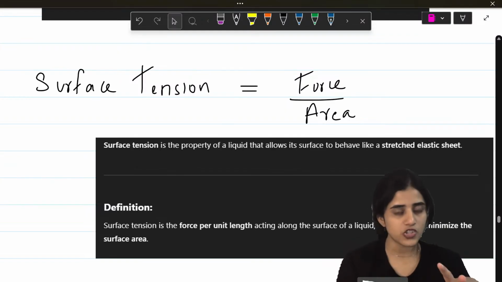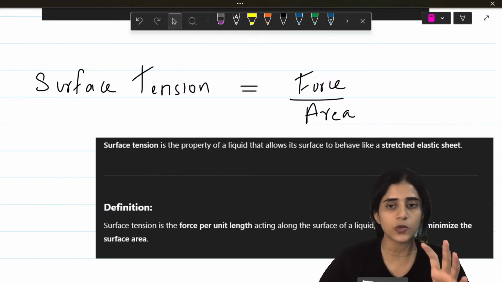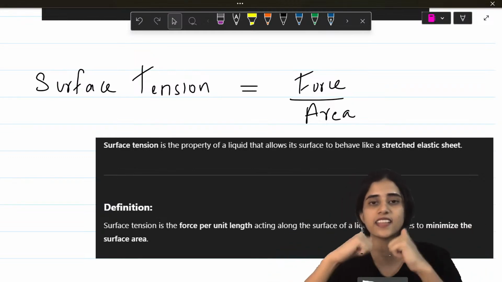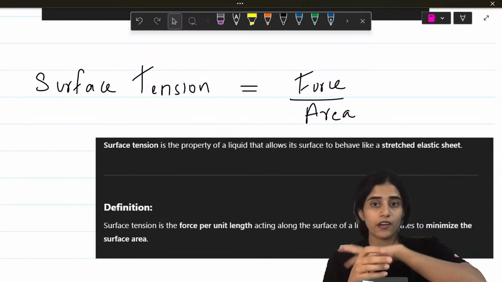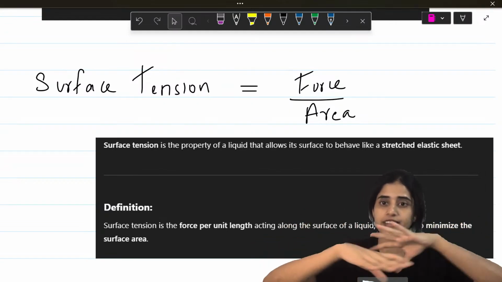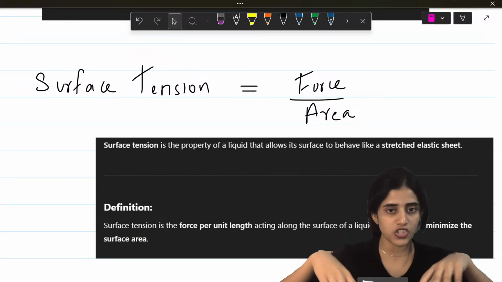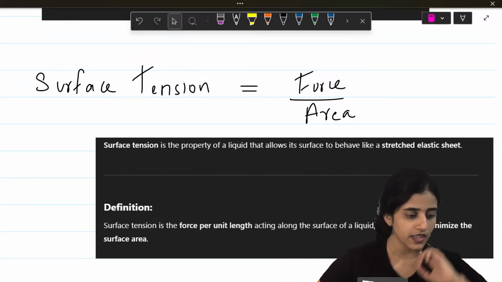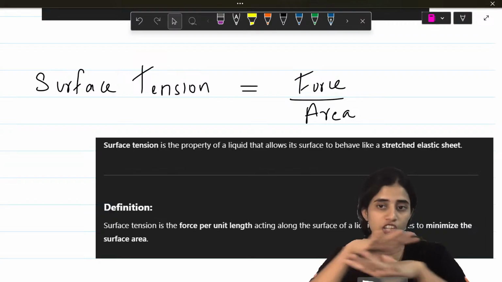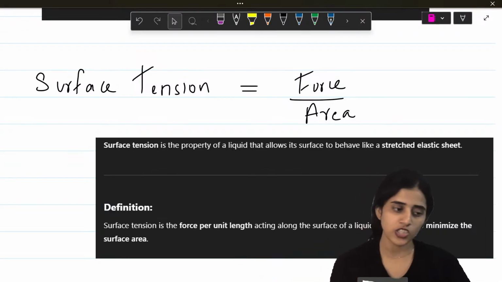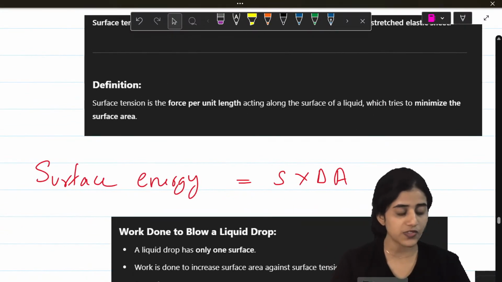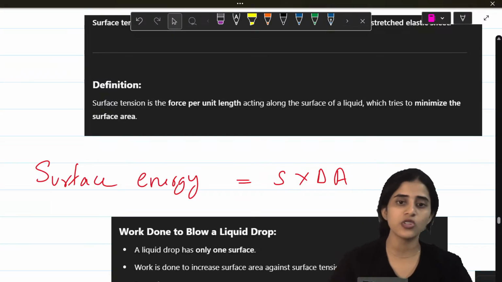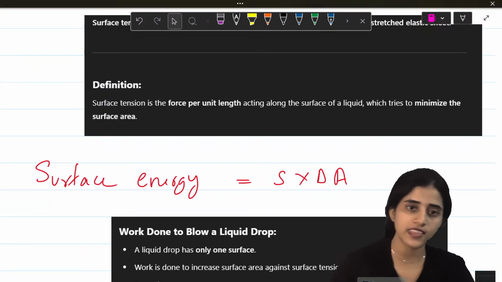Okay, now what is surface tension? Surface tension is a property of a liquid that makes it behave like a stretched elastic sheet. You might have seen some liquids, when you put soap on water, it forms a sheet kind of thing. That is because of its surface tension. So it is basically force by length. Now there's also surface energy. Surface energy is S into delta A, where delta A is the area.